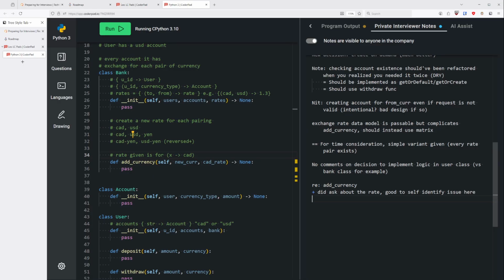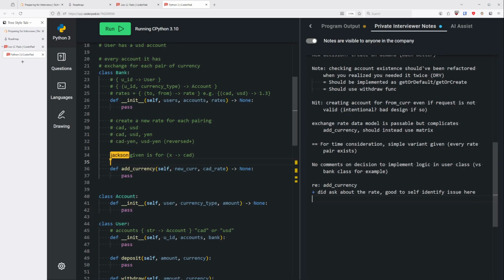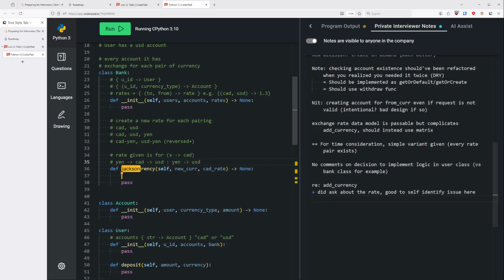Okay. So we'd have to take this yen to CAD and then to USD, and then that would give us yen to USD after we apply whatever multiplicative operations. Okay. I see. And then this would happen for every new one. Okay. So we can.